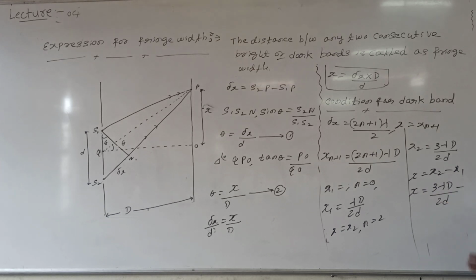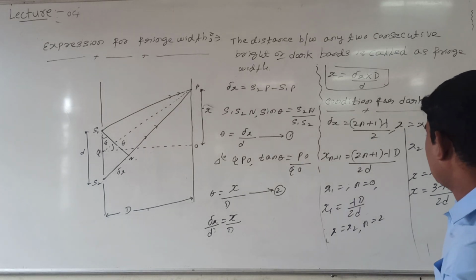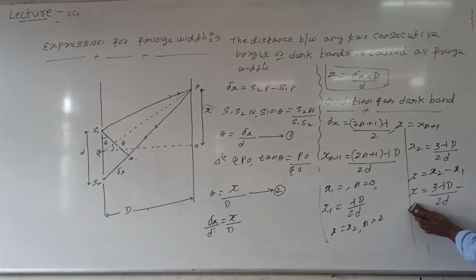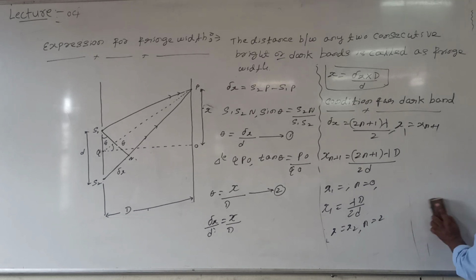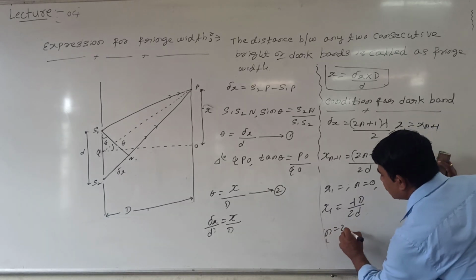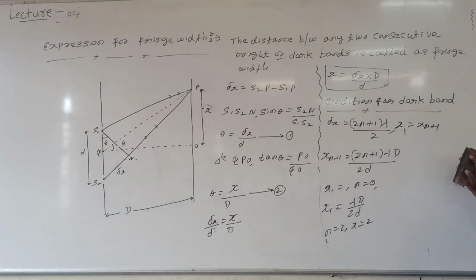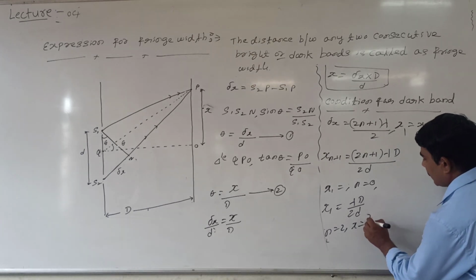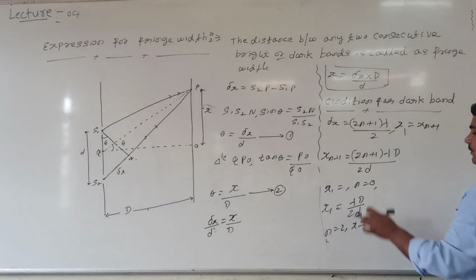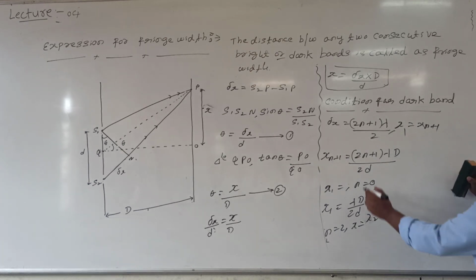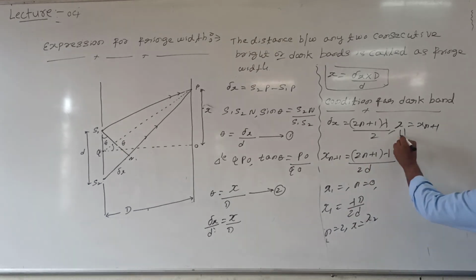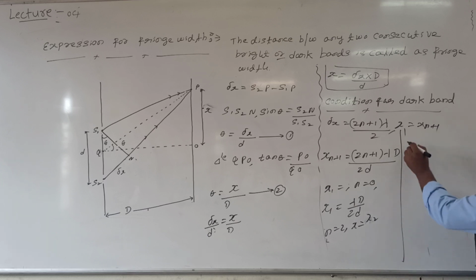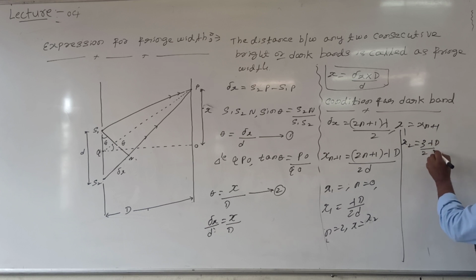For my convenience I will take it like this. x is equal to xn plus 1. I can write it here only. See here, n is equal to 2 and x is equal to x2. Then this I can write directly: x2 is equal to 3 lambda capital D divided by 2d. Right? Now I can take the fringe width.